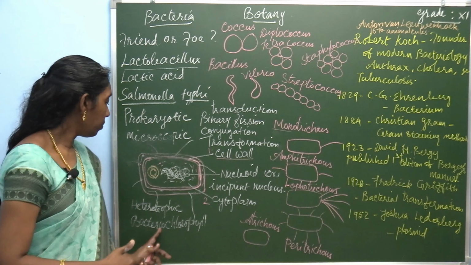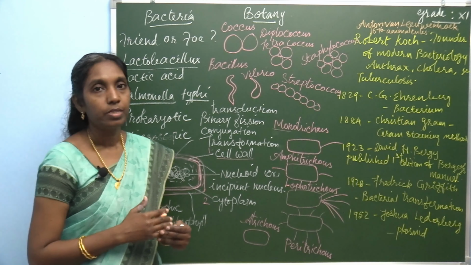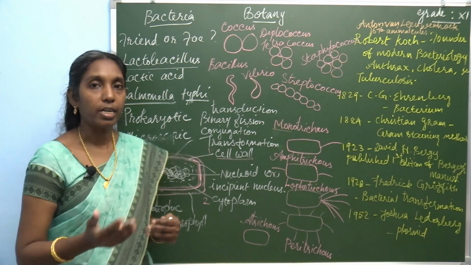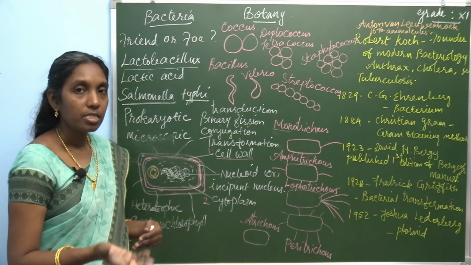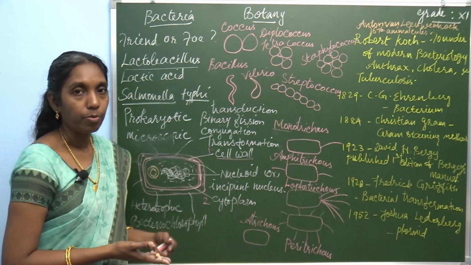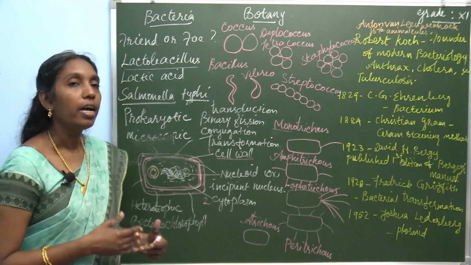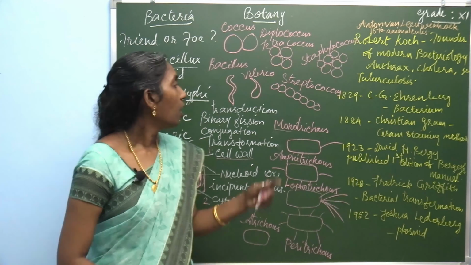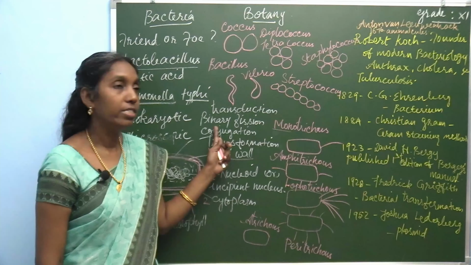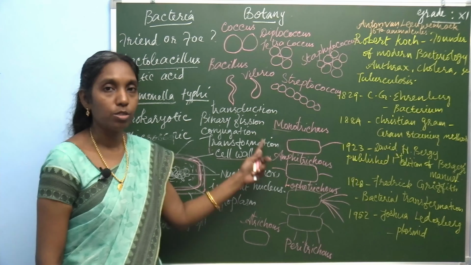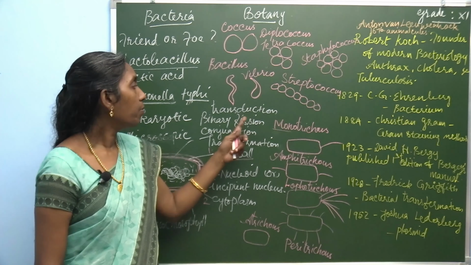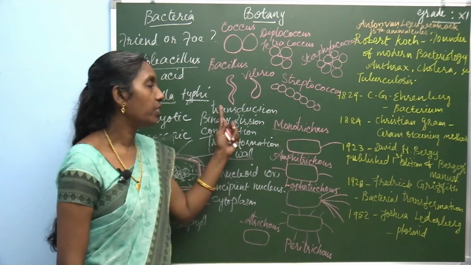Certain bacteria which possess bacteriochlorophyll lead an autotrophic mode of nutrition, others lead a heterotrophic mode of nutrition, and reproduction takes place by vegetative method, binary fission and endospore formation, and recombination methods: conjugation, transformation and